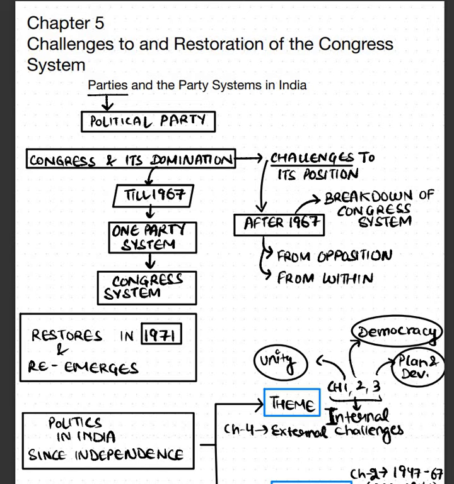Now you must be wondering, ma'am, why are we studying this chapter? Is it important for a UPSC examination? My answer is very simple. You want to become an administrator, you are preparing for an exam wherein you are going to deal with citizens, and not just the citizens but also the political parties. So the answer is simple. Yes, you need to study this chapter in order to understand the history of the political parties in the country in which you want to become an administrator.